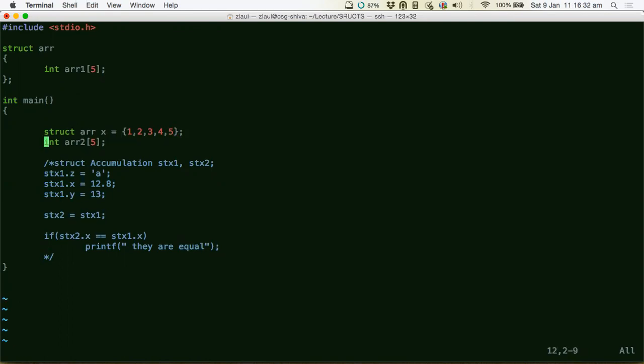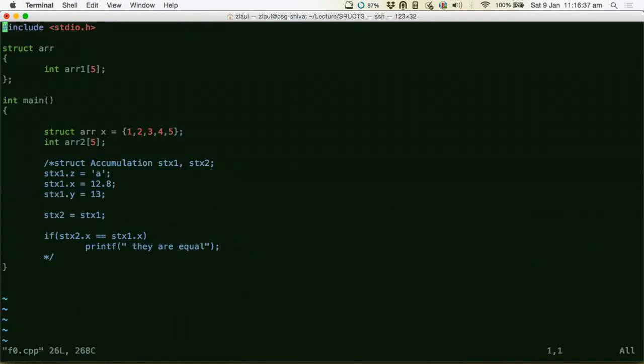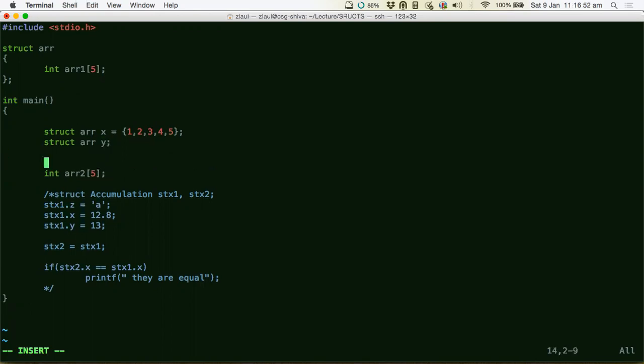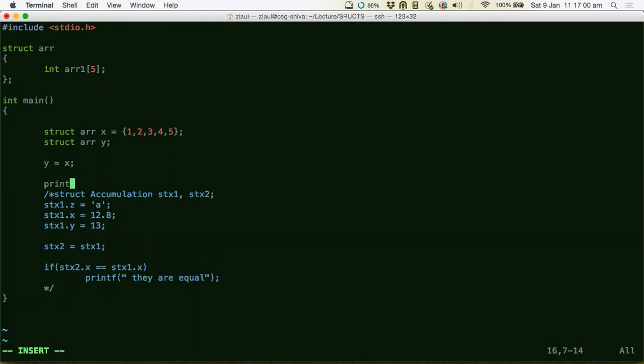Let us see if it is fine. I think it will complain. No, it did not complain. Good. So now you do one more step here. You create one more struct variable y, and all that you have to do is say y equals x. Now let's verify this. Let's just print two values. That's fine. Let's print y.